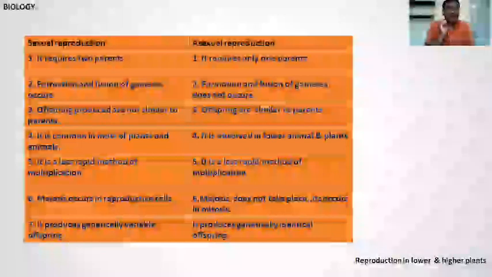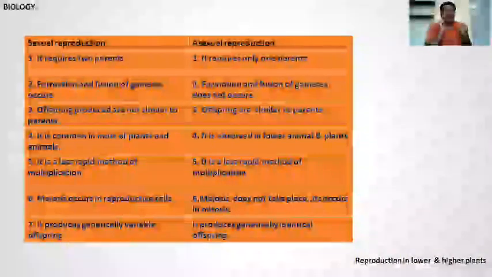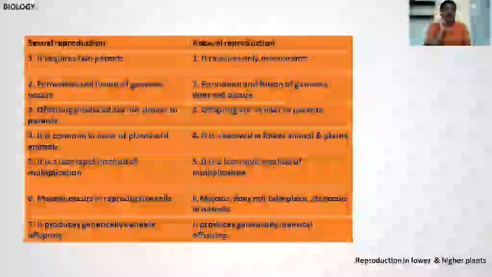Third point, in sexual reproduction, offspring produced are not similar to the parents, because there are two parents, male and female, and 50% of characters are mixed with each other. So offspring are not similar to the parents.